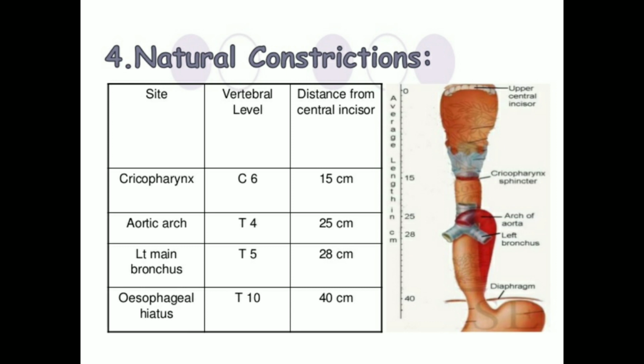So remember, the esophagus consists of four constrictions. The first constriction is at C6, then comes T4, T6 and T10. The first is at the beginning, called cricopharyngeal. The second constriction is by the arch of aorta. The third is by the left bronchus. The fourth is by the esophageal hiatus. These are the constrictions of the esophagus.